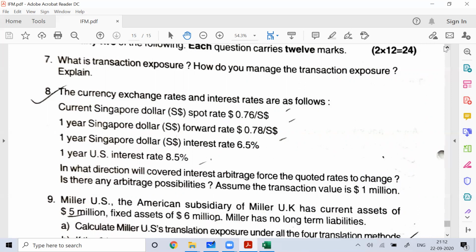Arbitration will work only in one way, either this way or that way. It is not possible both ways. I hope you understood this. So with this, I would like to wind up this class, and I have covered interest rate arbitration in this class.